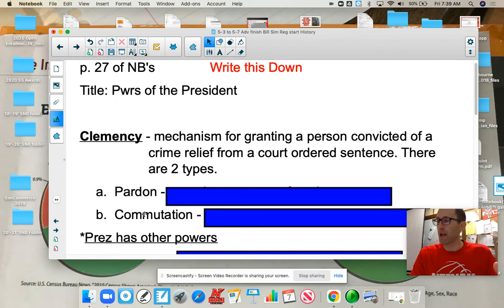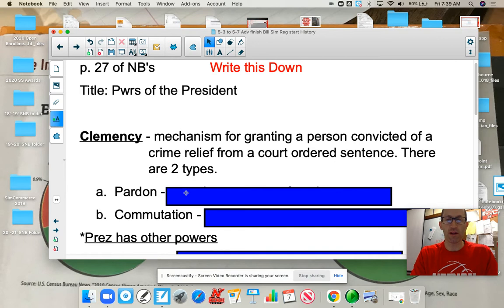Lil Wayne and Kodak Black, some rappers, actually were beneficiaries of clemency by President Trump just before he was removed from office. So President Trump gave clemency to these two individuals, and one of them was for some weird stuff with kids that I won't talk about in school.